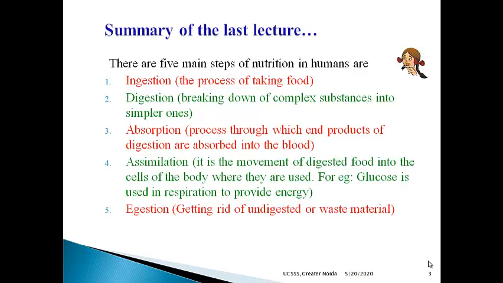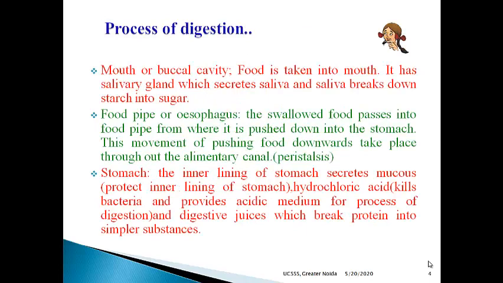So in this what happened? The absorbed food moves to the cells of the body where it is used for different purposes. For example, glucose is used in respiration to provide us energy. And last is egestion. Egestion is getting rid of undigested or waste materials from our body.